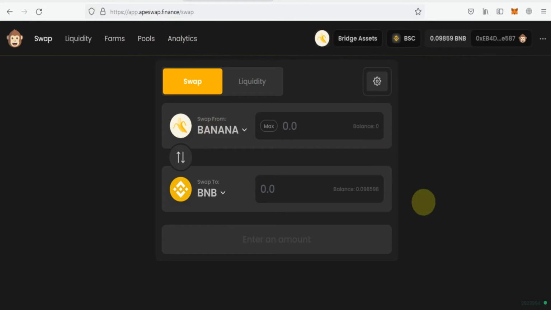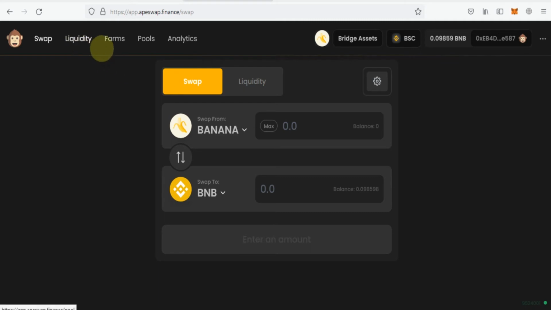Now I need to give you just a summary about AppSwap Finance. First of all, you need BNB to buy banana tokens. You can add BNB from Binance to Binance Smart Chain or Trust Wallet. After that you will go to AppSwap Finance and connect your MetaMask with AppSwap Finance.